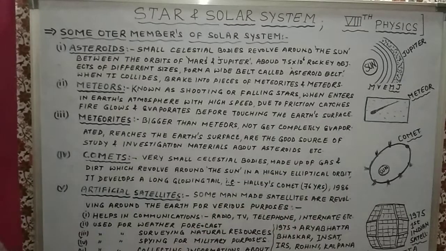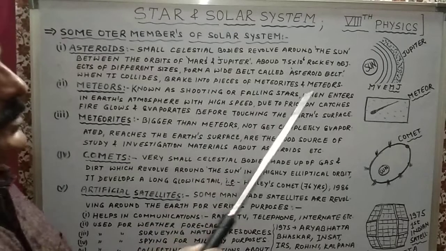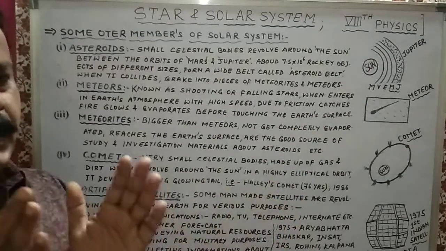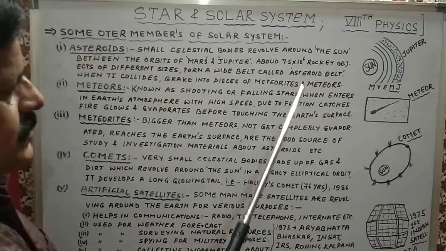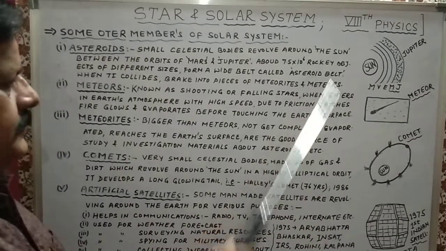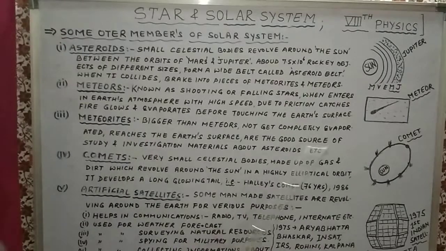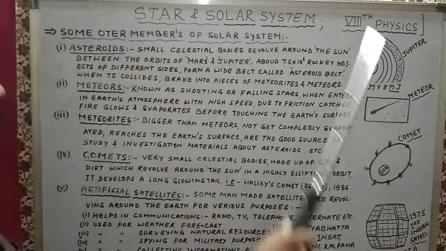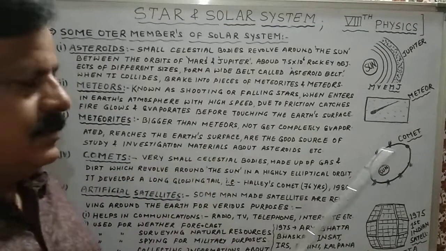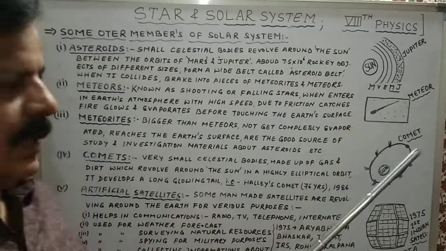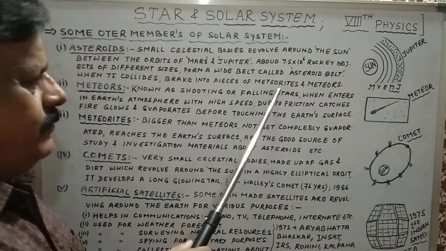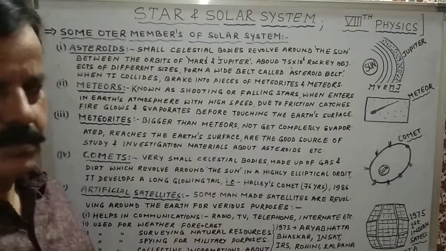All are having different sizes and form a wide belt between Mars and Jupiter. It is called the asteroid belt. When these asteroids collide with each other, they break into small pieces and convert into meteorites and meteors.